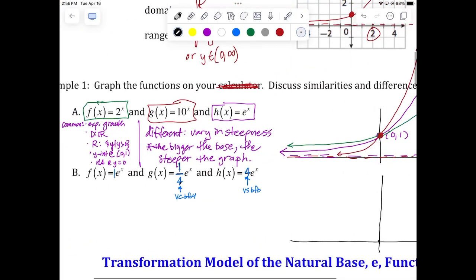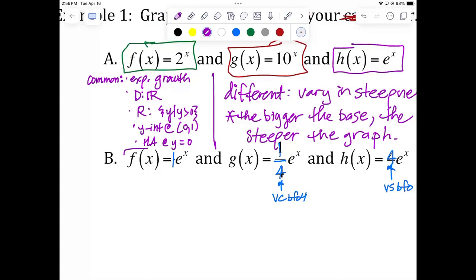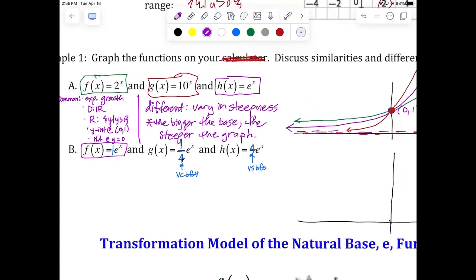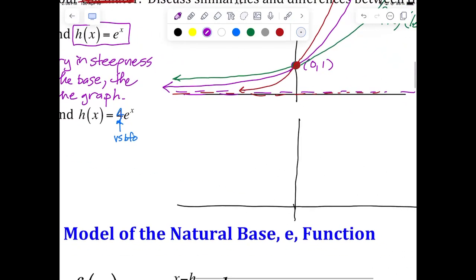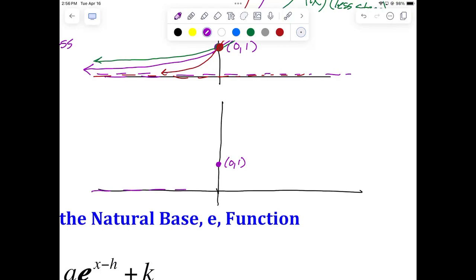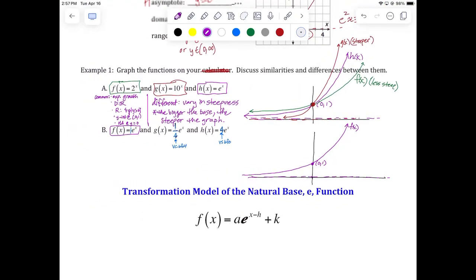And let's go ahead and graph e to the x again. I'll use purple. This time we're calling it f of x. E to the x is our basis. So what do we know about e to the x? It has a y-intercept of (0, 1), and it has a horizontal asymptote on the x-axis. And then I just draw it kind of moderately increasing like this, and I'll label that as f of x. Okay, and I'll use purple.